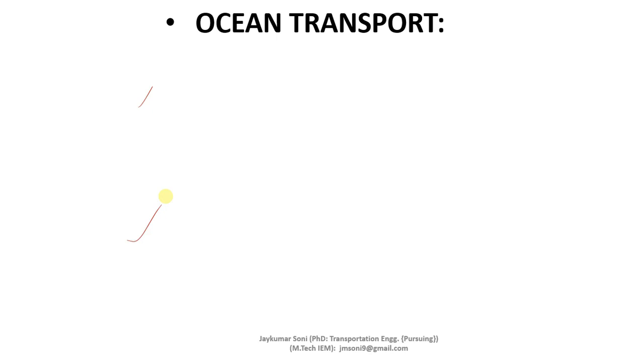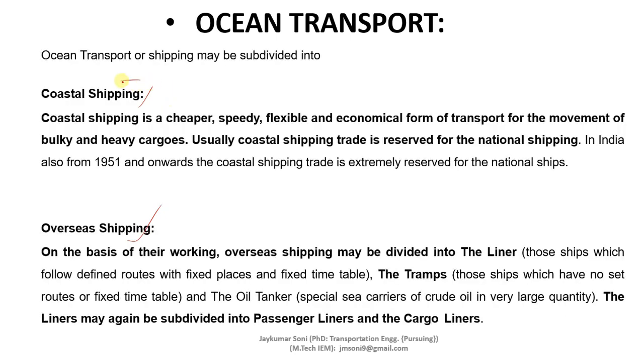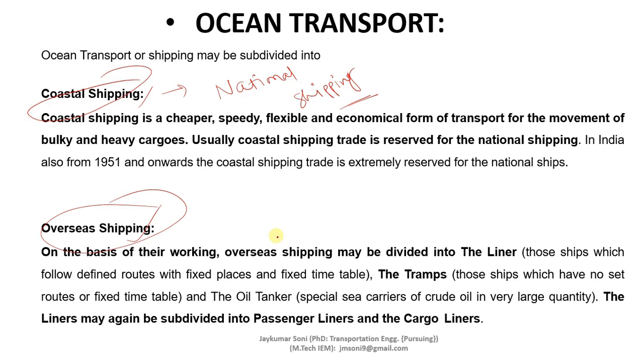Usually, the coastal shipping trade is reserved for national shipping. Keep a mark of this, that the coastal shipping is usually reserved for national shipping, whereas the overseas shipping is reserved for international shipping.